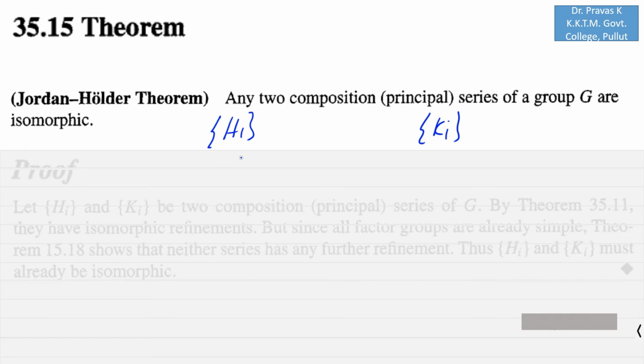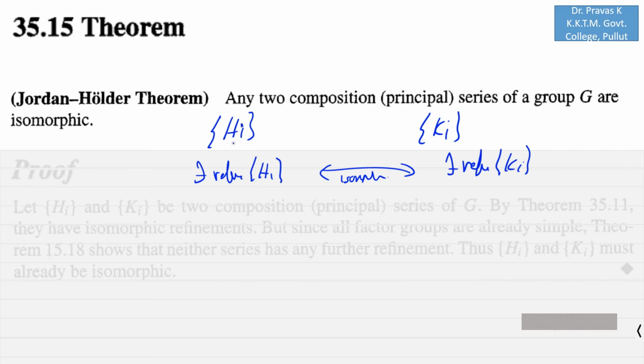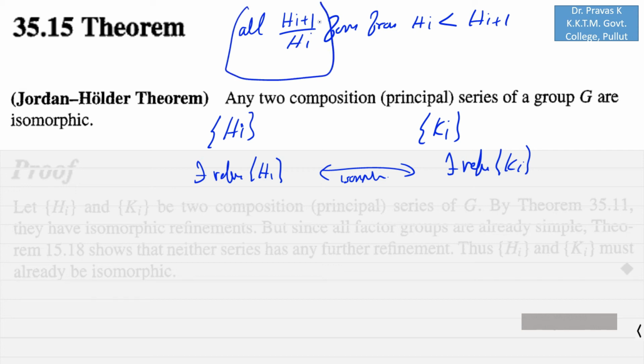Here, by the Schreier theorem, we know that there exists a refinement of Hi and a refinement of Ki such that these are isomorphic. Now, since Hi is a composition series, all the Hi+1 over Hi, formed from Hi a normal subgroup of Hi+1, are simple.